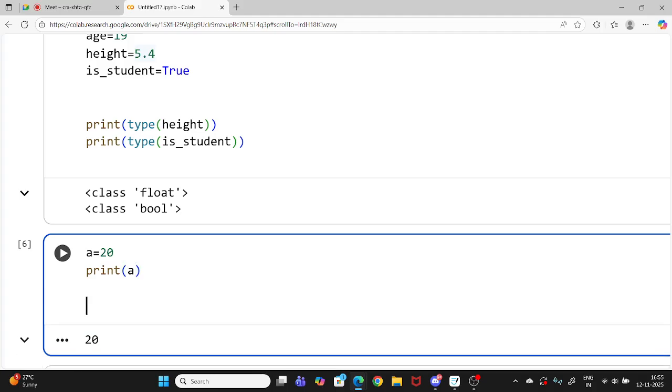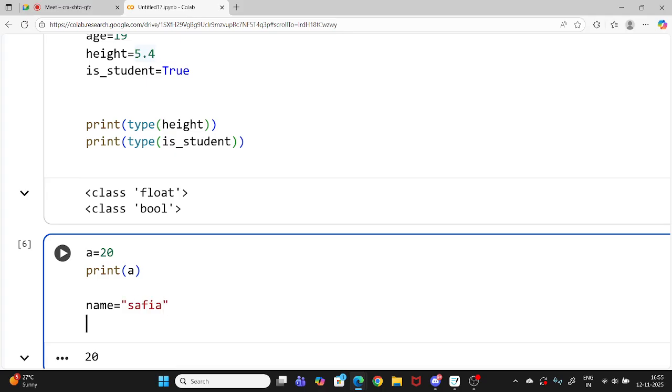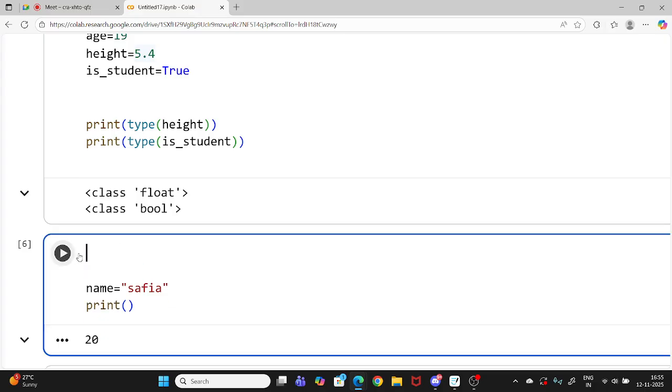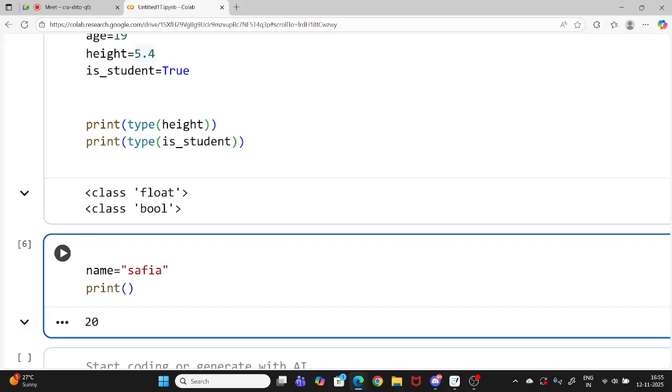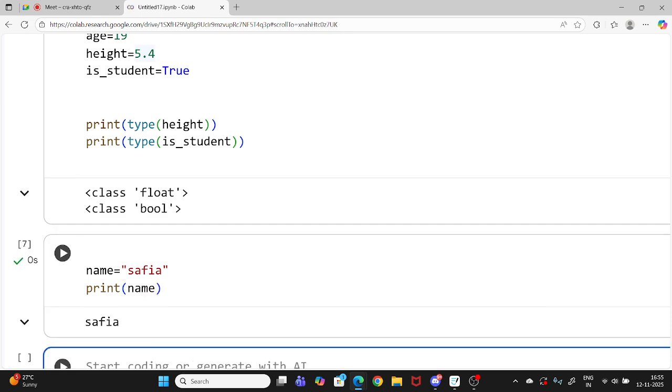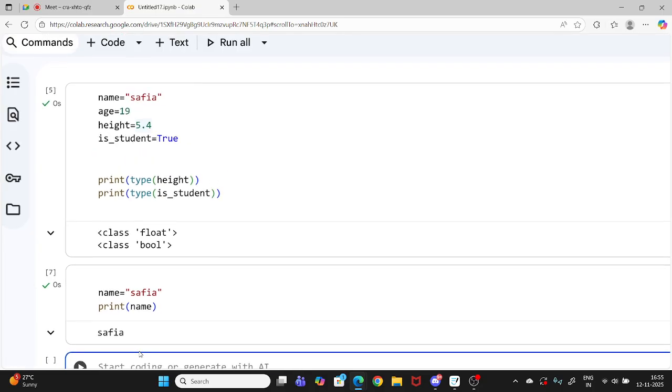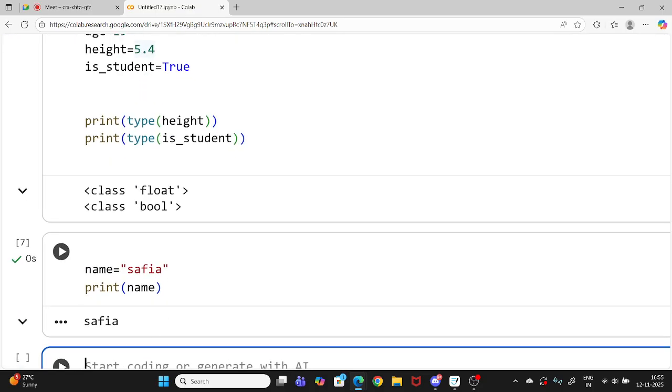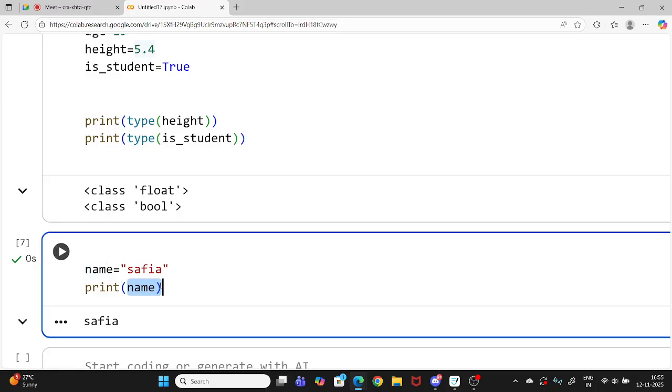If I'm taking name is equal to Safia, and I want to print this Safia on the screen, like here only 20 is printing, right? If I don't want to print 20, if I want to print my name on the screen, what will I do? I'll just write the variable name inside this. Okay, name, and it will print my name. So basically that's what print is used for. It is used for output, meaning showing the value of this variable, showing the data inside this variable.